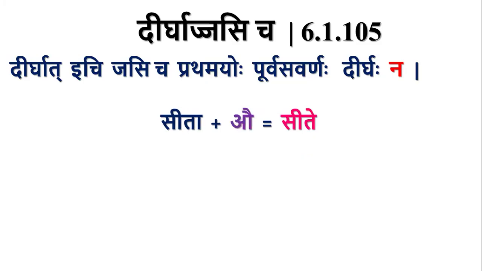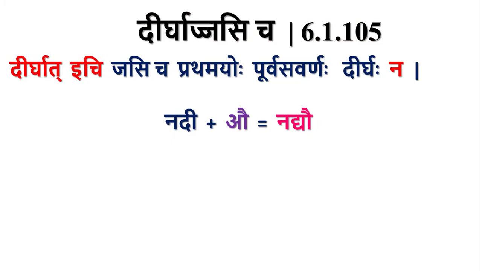So Sita plus Au is equal to Site. Similarly, Nadi plus Au. Here Nadi ends with Dirga Ikara. So by Dirgat Ichi, Dirga E is followed by an Ich letter. Here also there will not be Purva Savarna Dirgaha. So E plus Au, we have Nadyau by Iko Yanachi.